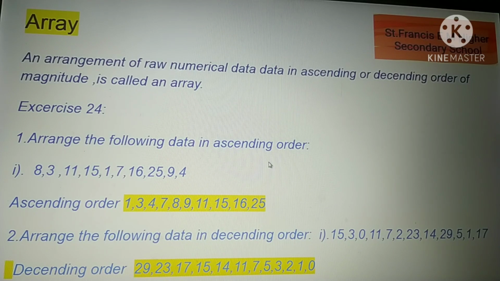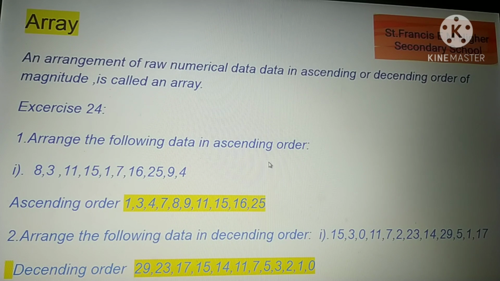See this example. Here I am directly doing our exercise examples. See exercise 24, first one. Arrange the following data in ascending order. They have given the data 8, 3, 11, 15, 1, 7, 16, 25, 9, 4. We have to arrange these in ascending order. You know what ascending order and descending order are. Ascending order means from lower to upper, from smaller number to bigger number. Starting with 1, I am writing all the numbers in ascending order, that is, increasing order.